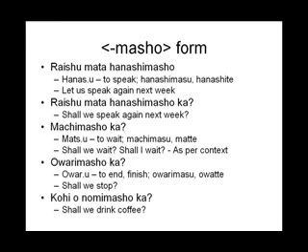So the next example is kohi o nomimasho ka. Kohi is coffee. If it is a black coffee, then you can say buraku kohi. Buraku is a transliteration of black. Nomimasho is from nomu. We have already seen nomu.